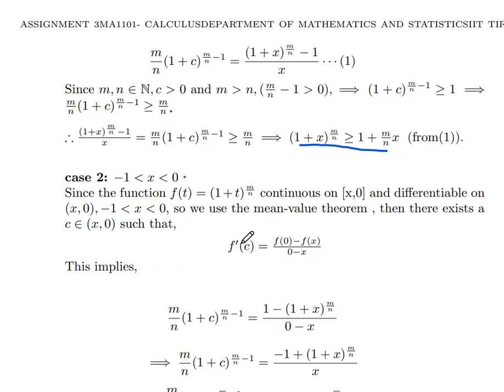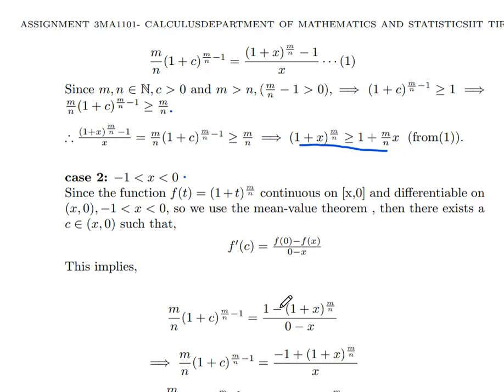This implies, again, the derivative of the function (1+t)^(m/n) is (m/n)(1+c)^(m/n - 1) equal to, what is f(0)? When you substitute t equal to 0, (1+0)^(m/n) equals 1, minus f(x). Here f(x) equals (1+x)^(m/n), over 0 minus x. That implies (m/n)(1+c)^(m/n - 1) equals